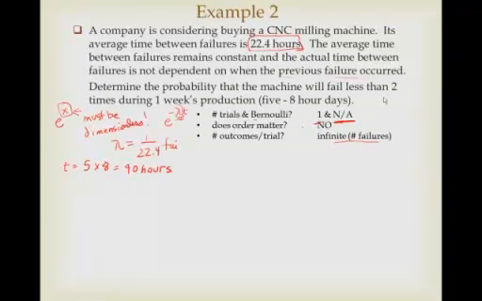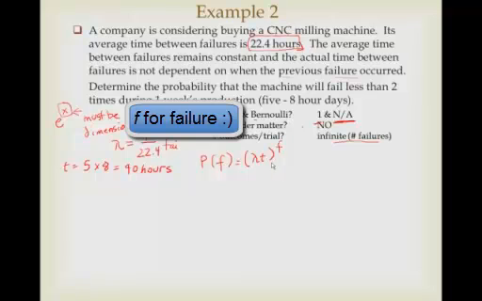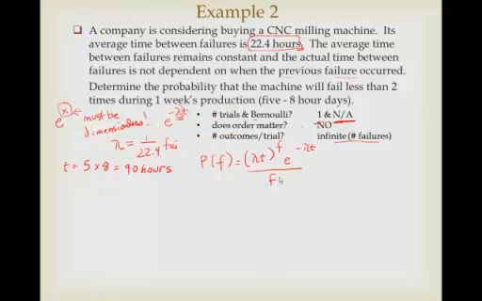If it's a Poisson, then the probability of f failures is going to be lambda t raised to the f, e to the minus lambda t, all over f factorial, or I could put that however I wanted to. I could put it as x.